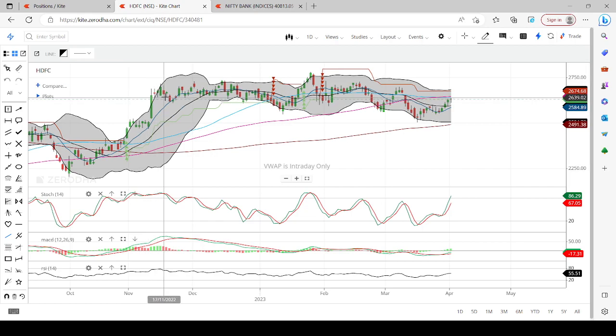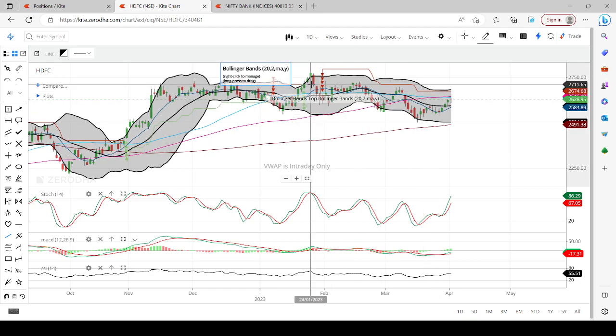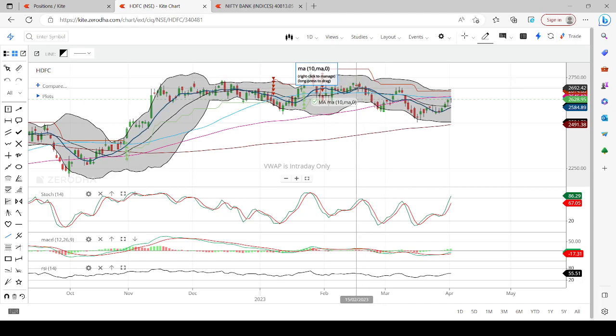From mid-November onwards, it is hovering between the same range, 2480 on the lower side, 2750 on the higher side. Only once has it managed to cross 2750; all the other times it has got resisted somewhere around 2700 and then started falling. So this is how the chart looks like.